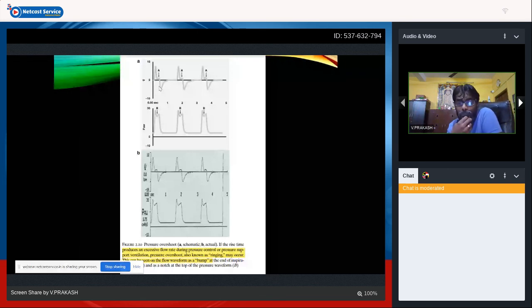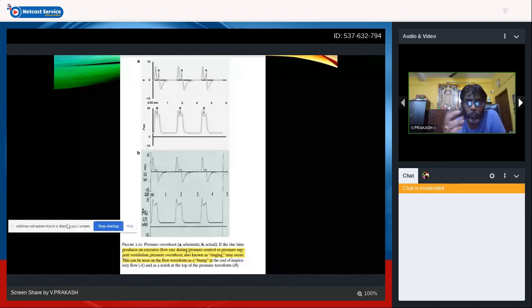So this can be adjusted. In some newer ventilators, the rise time can be adjusted. In rise time, you can set a sinusoidal pattern. By doing that, you can avoid this sudden rise in your inspiratory flow in babies.